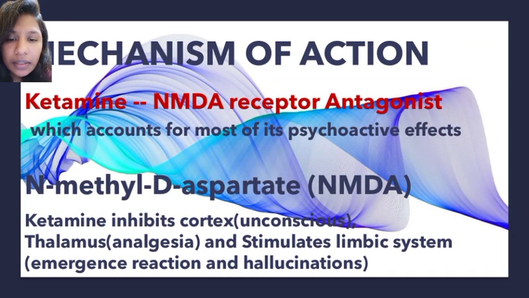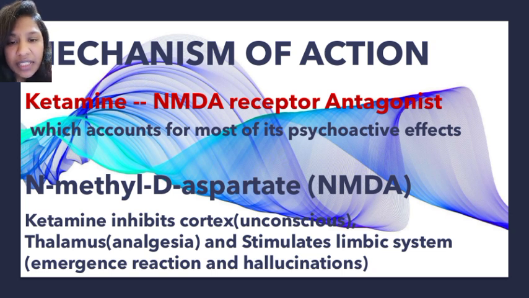Now the mechanism of action. The mechanism of action is different from propofol, etomidate, and thiopentone. Why? Because ketamine creates dissociative anesthesia. How is it creating dissociative anesthesia? Because it acts as an NMDA antagonist.